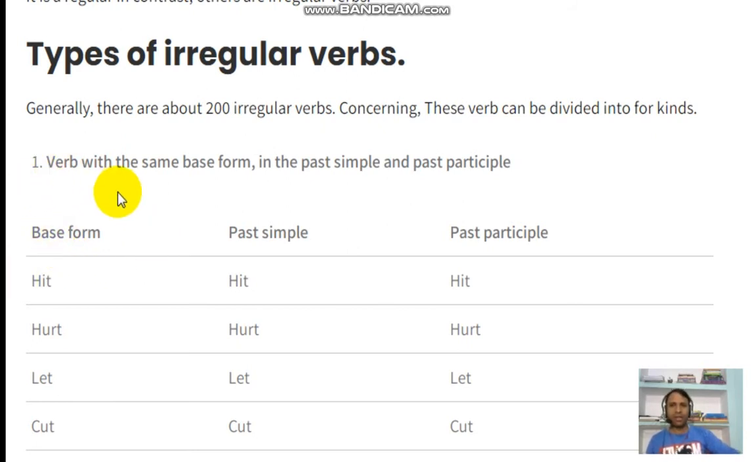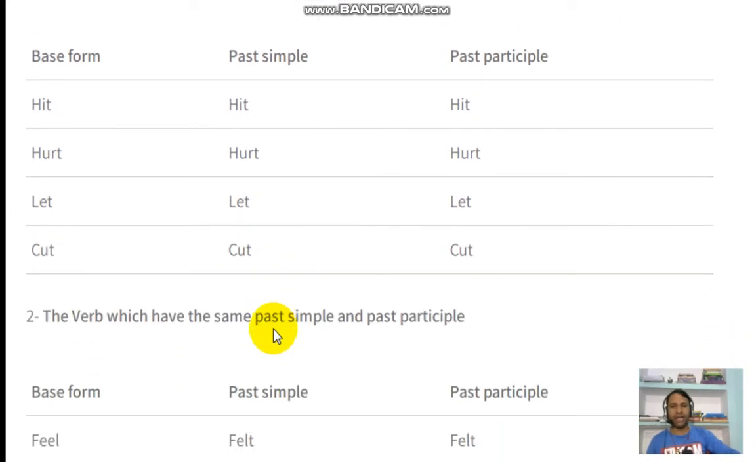So first, verbs with the same base form, past simple and past participle. You can see hit, hit, hit. So the base form, past simple and past participle are the same. You can see all these forms: hurt, hurt, let, let, cut, cut, cut. All forms are the same. So this is one kind of irregular verb.